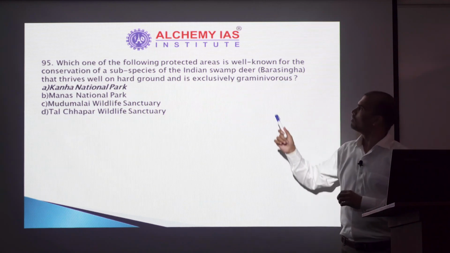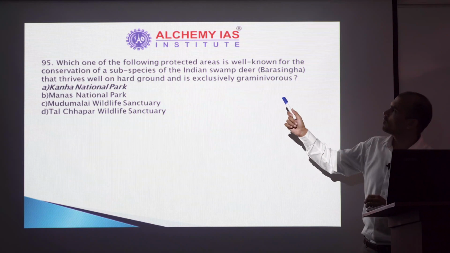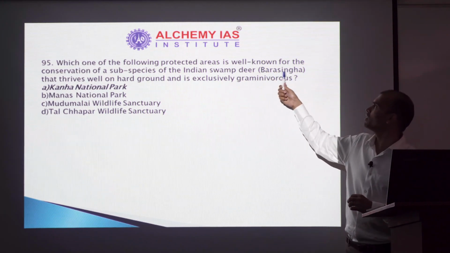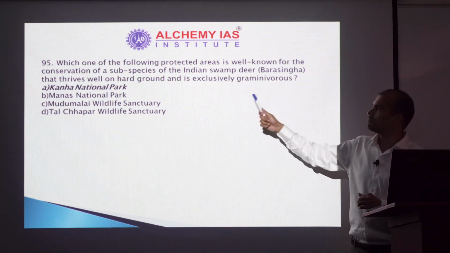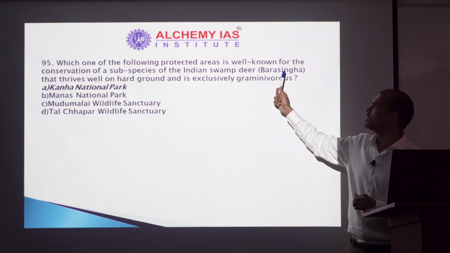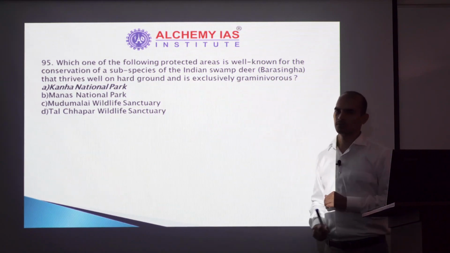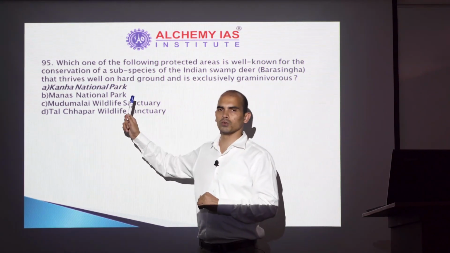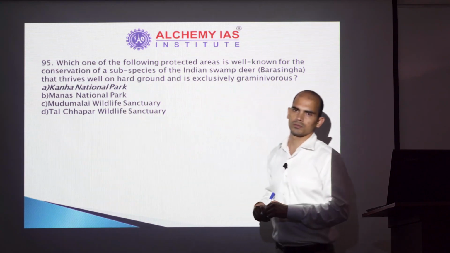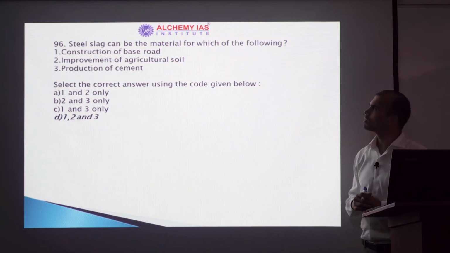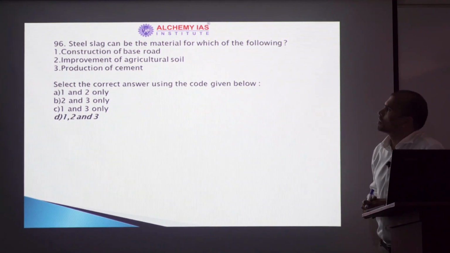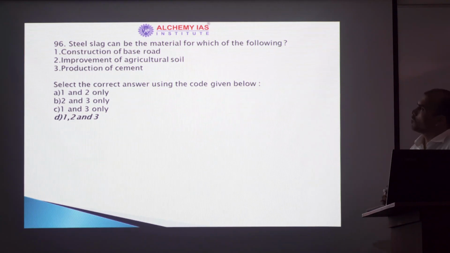Next. Well known for the conservation of Indian swamp deer. Luckily, they have given the word Barasingha and you could have gotten a hint from it. Because one of these national parks has adopted Barasingha as its mascot, which was very much in the news, and that is Kanha National Park. So option A is the right answer. Next, steel slag, quite possible. Some of you may not have any idea about it, but in this case, the right answer is option D.